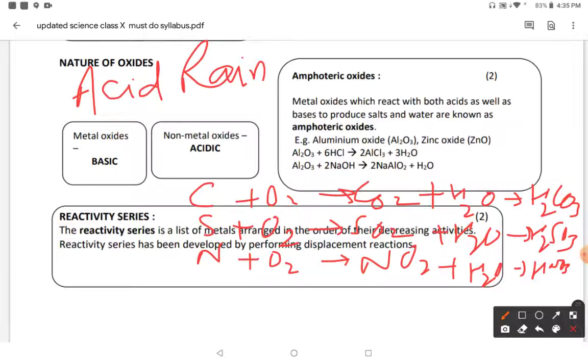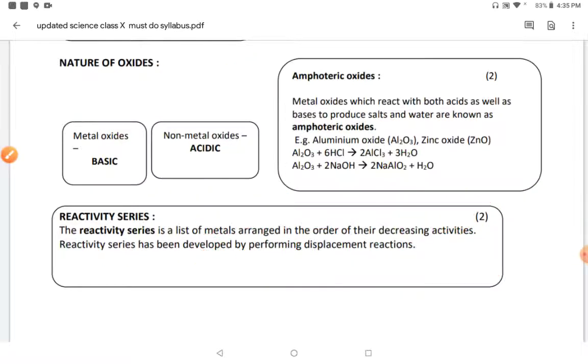Carbon is a non-metal, sulfur is also a non-metal, and nitrogen is also a non-metal. So the non-metal oxides which are formed after burning in the presence of air are acidic in nature. Next, there are a few exceptions here. Some metal oxides behave like acids, as well as react with bases and produce salt and water, and these are called amphoteric oxides.